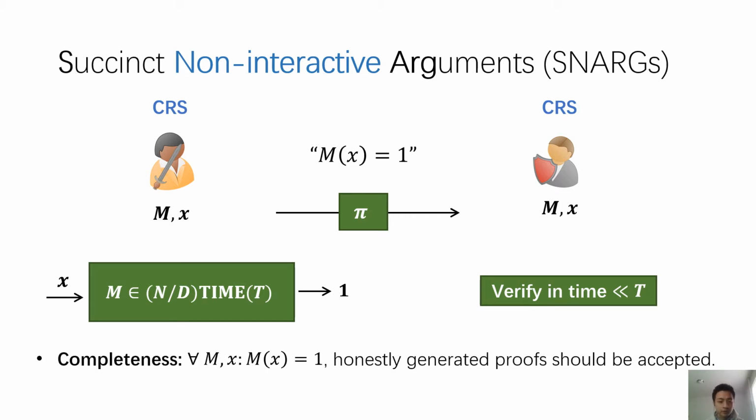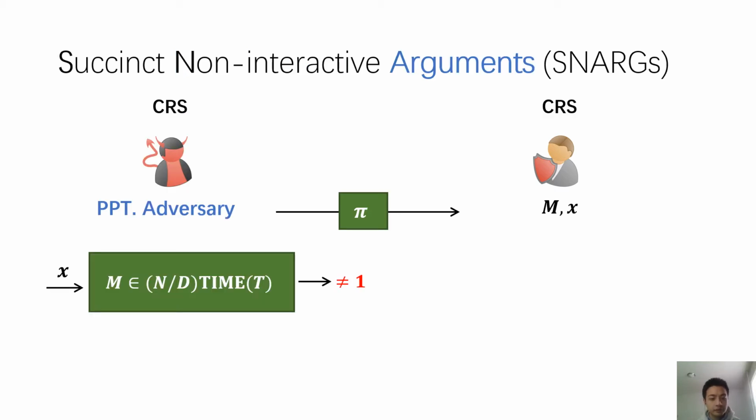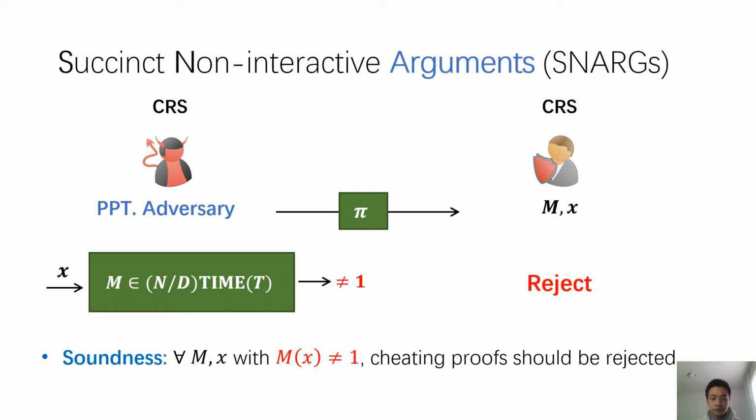We require several properties of this protocol. The completeness requires that for any machine M and input X with M of X equals 1, the honestly generated proof should always be accepted. On the other hand, if the machine M doesn't output 1 on the input X within T steps, then any cheating proof should always be rejected.